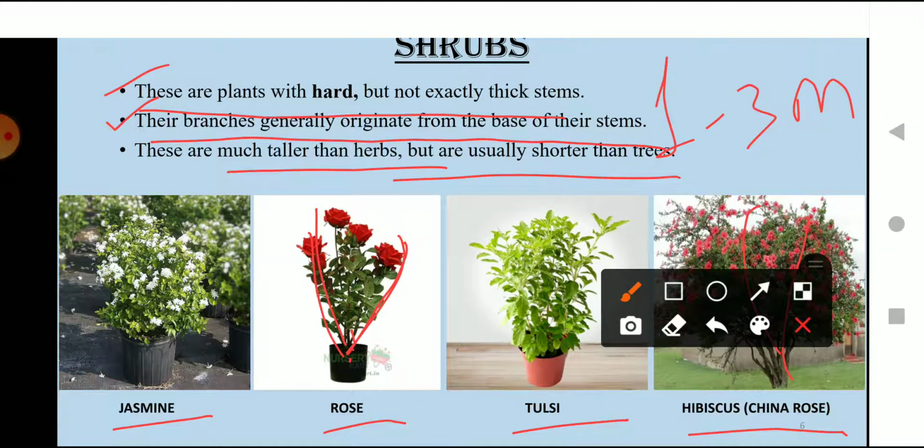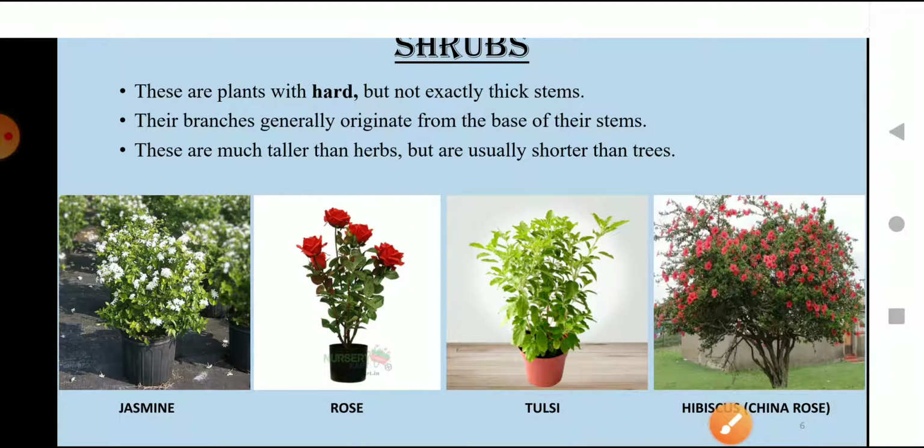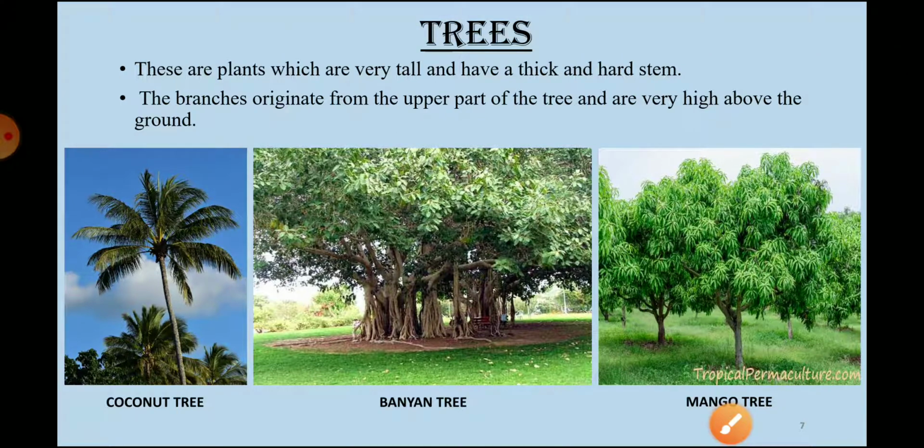And the third type of plant is trees. We all know what trees are. Trees are the biggest ones. Among all the three types of plants, trees are the tallest.